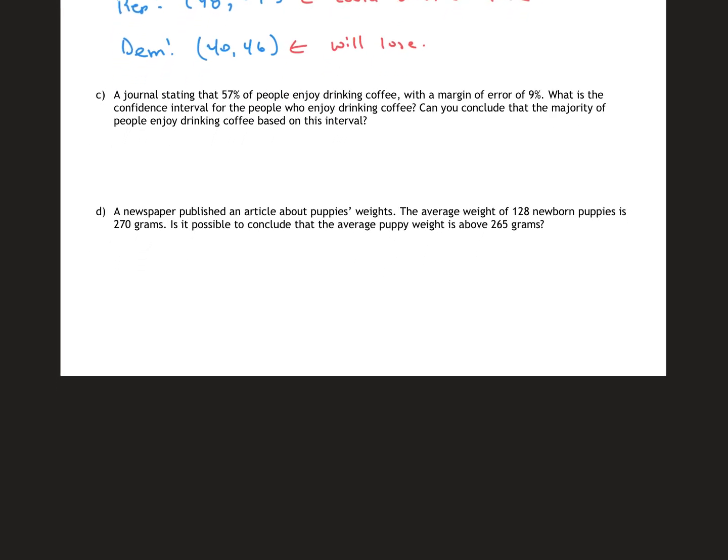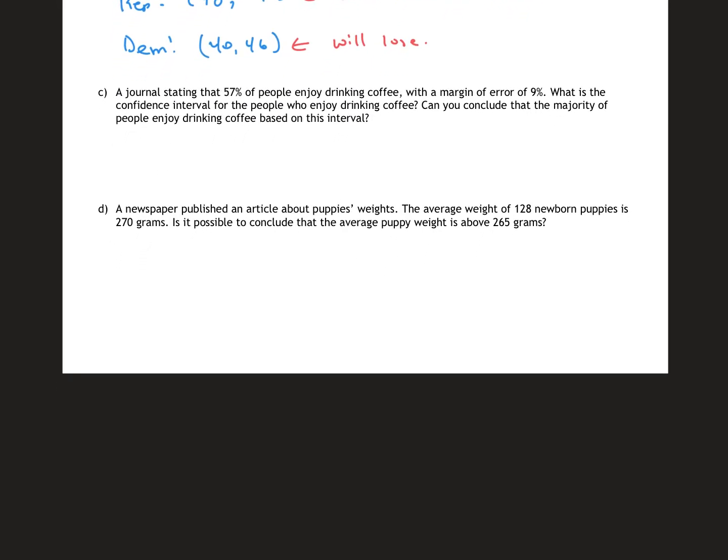So a journal states that 57% of people enjoy drinking coffee with a margin of error of 9%. What is the confidence interval for people who enjoy drinking coffee? So we got 57 plus and minus 9. 57 minus 9 would be 48%. 57 plus 9 would be 66%.